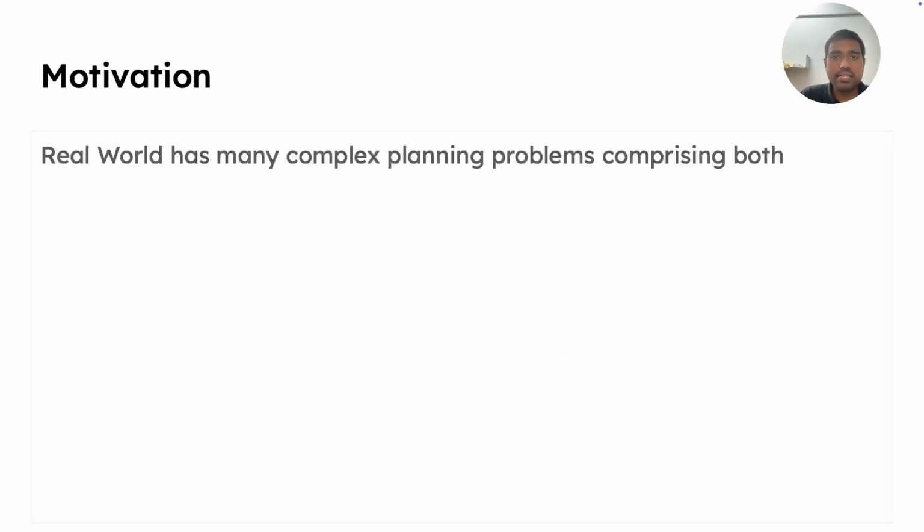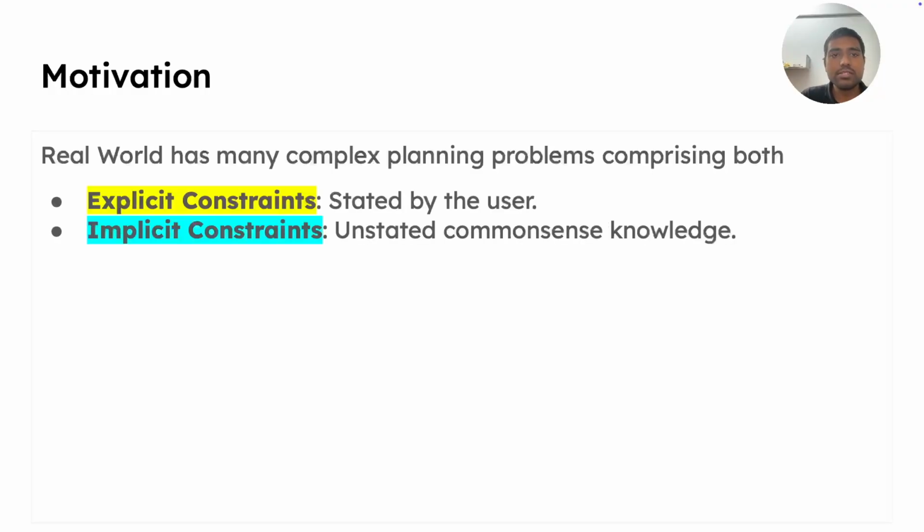The real world in general has many complex planning problems, which comprise both explicit as well as implicit constraints. Explicit constraints are stated directly by the user in the input query, whereas implicit constraints are unstated because of them being common sense in nature.